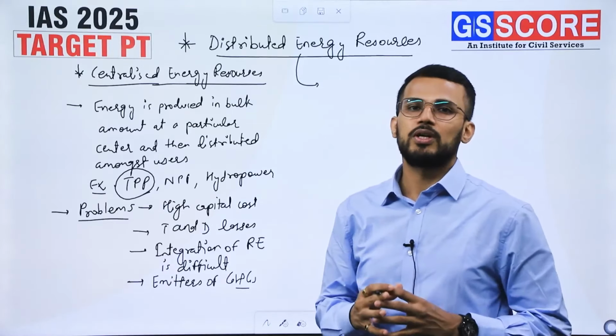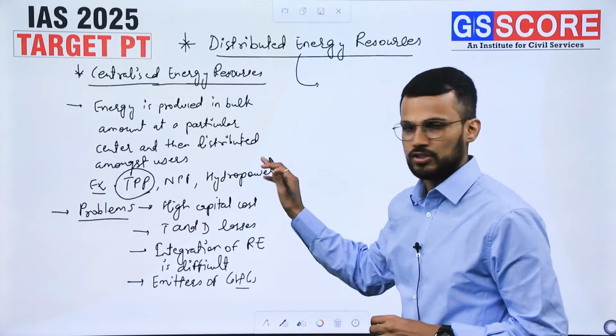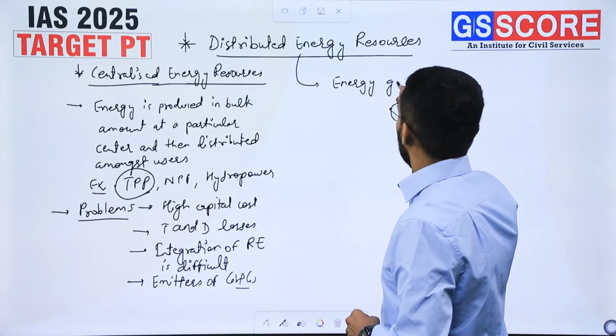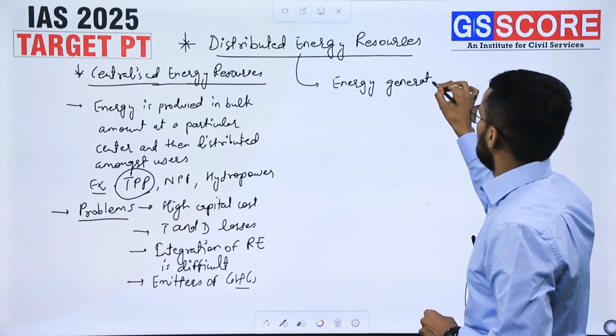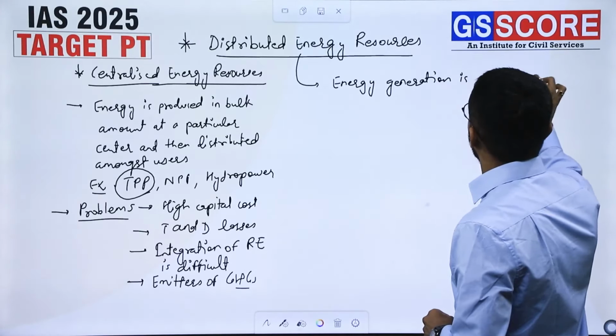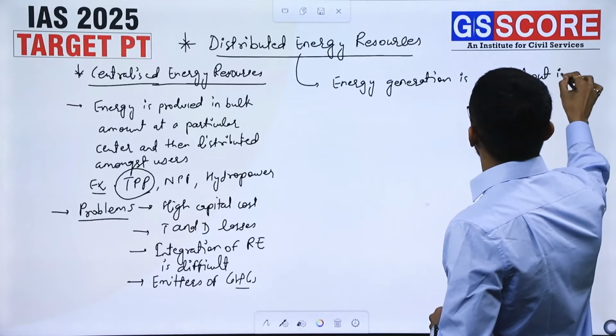What are distributed energy resources? As the name suggests, energy generation is carried out in a distributed manner.